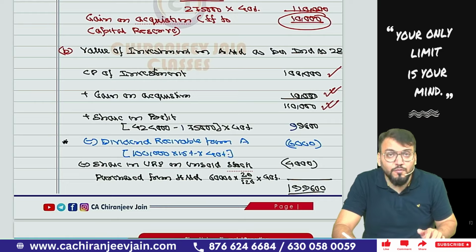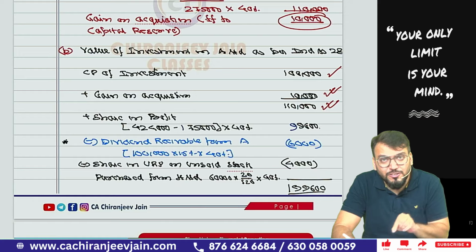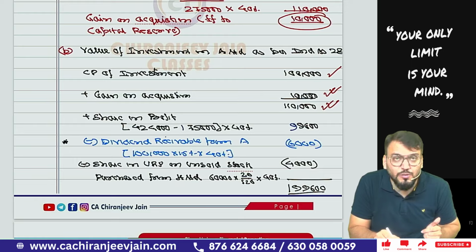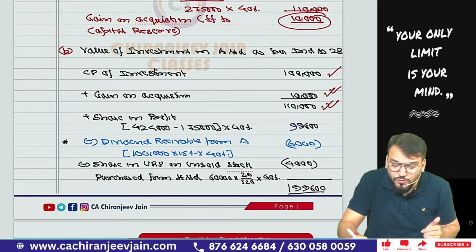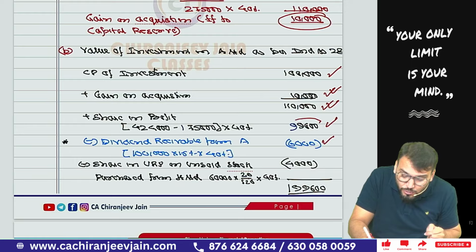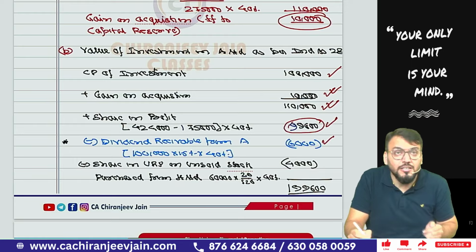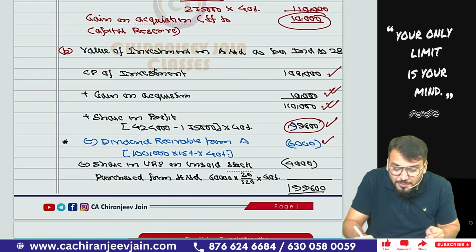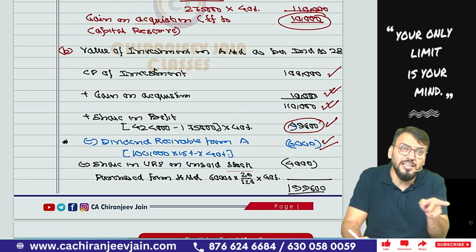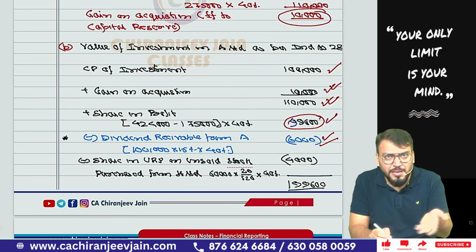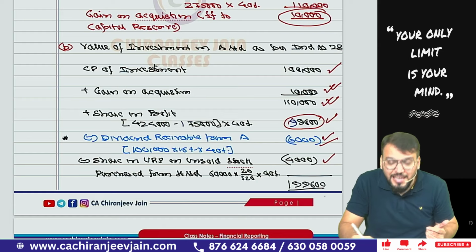This becomes the total amount. To this we'll add the share in profit from associate, the same amount as in the previous calculation, that is 4,24,000 minus 1,75,000 into 40%, then minus dividend receivable. Why? Because this is inclusive of total profit, and now it is inclusive of dividend. So the dividend receivable is deducted. What journal entry? Dividend receivable to investment account. So we minus the dividend receivable of 6,000 from the investment, and this dividend receivable will also appear in the balance sheet as a current asset. Then the share in URP, already explained in the last assumption, 4,000, and that becomes 1,99,600.